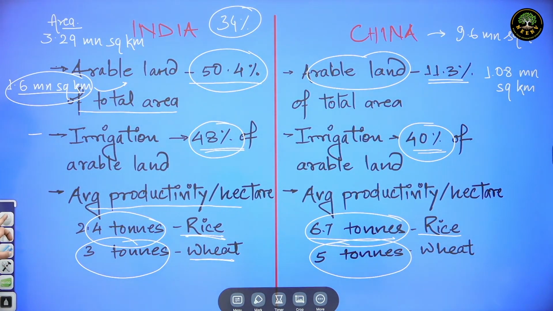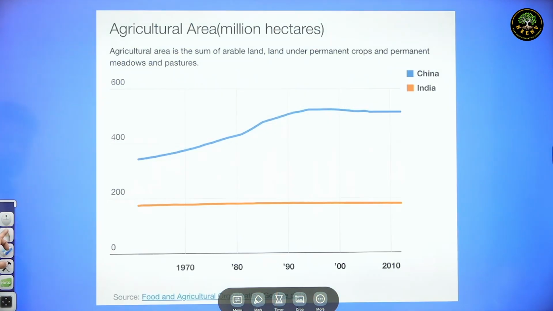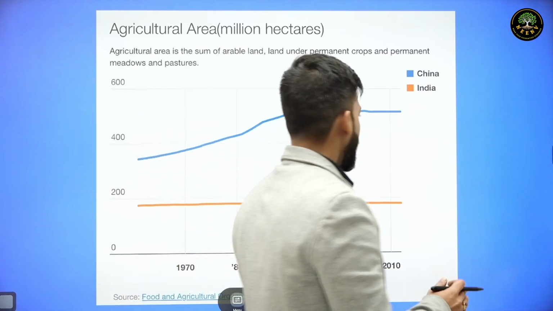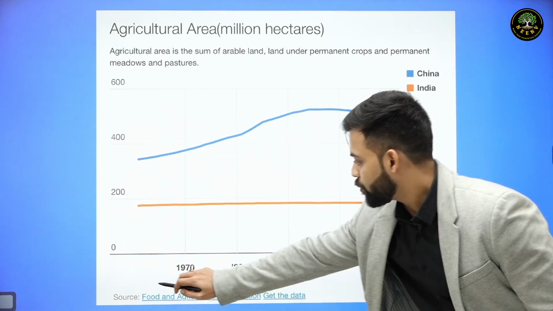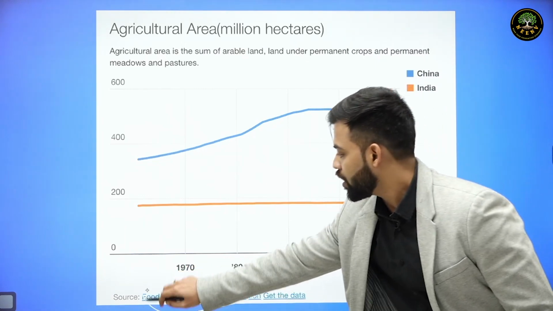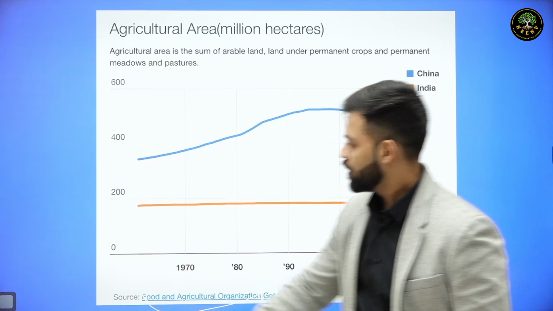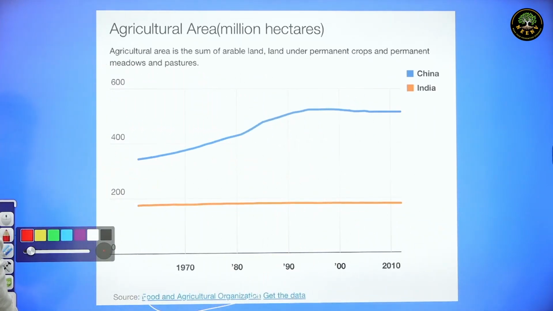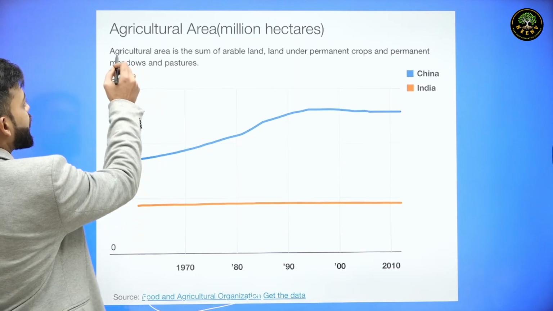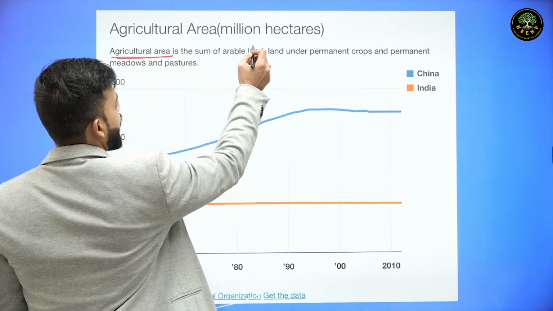Also, there is one graph related to agricultural area. This graph is provided by Food and Agricultural Organization, that is FAO. As per this graph, China has more agricultural area. Now agricultural area includes arable land.